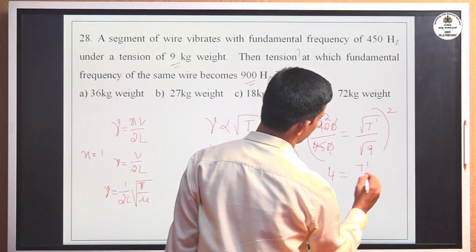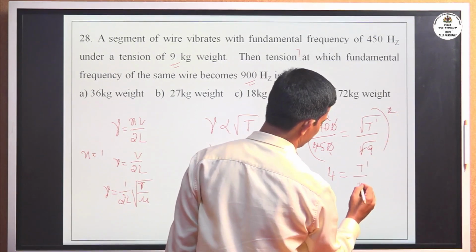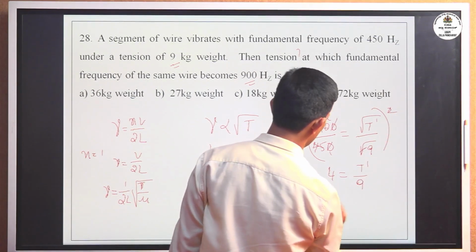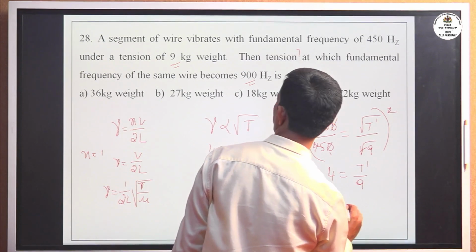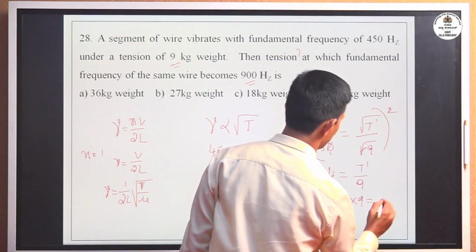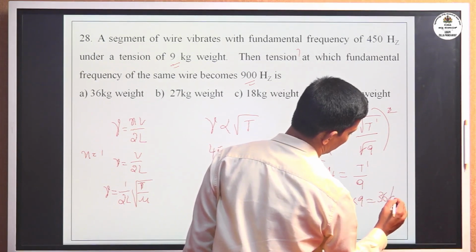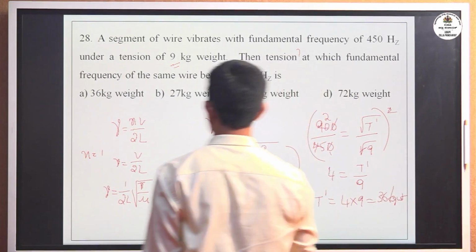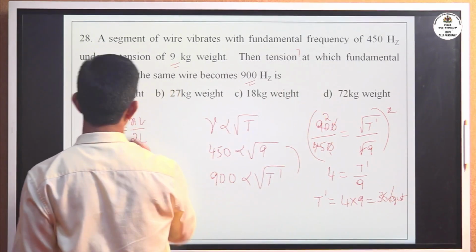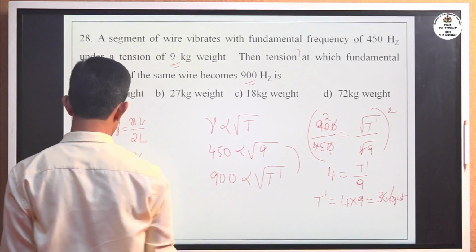The square root cancels, so T dash divided by 9 equals 4, or T dash equals 4 into 9, that is 36 kg weight. For this problem, the correct option is 36 kg weight.